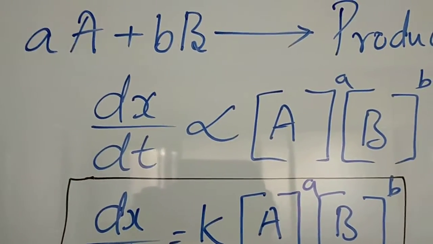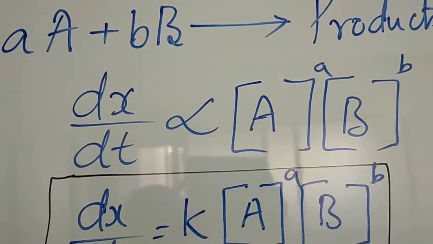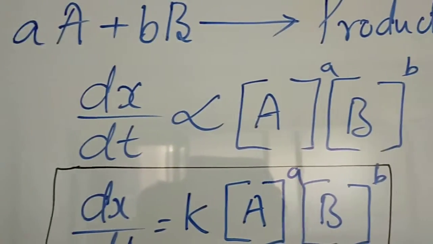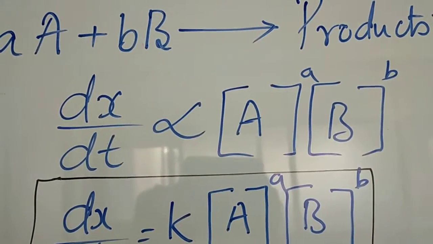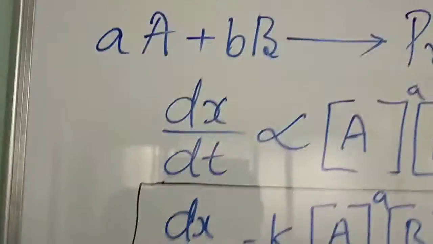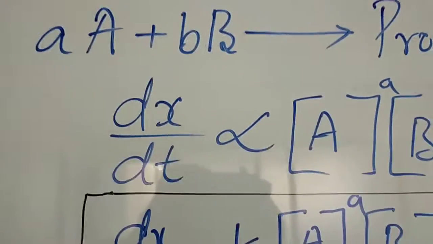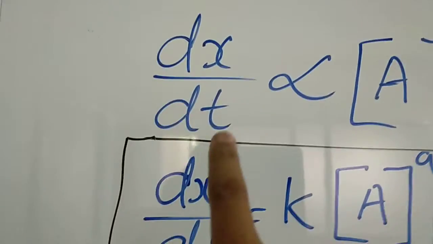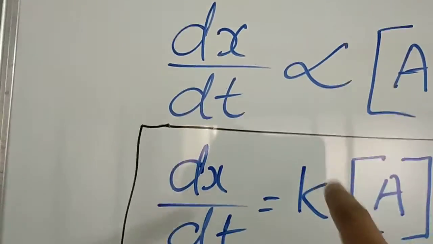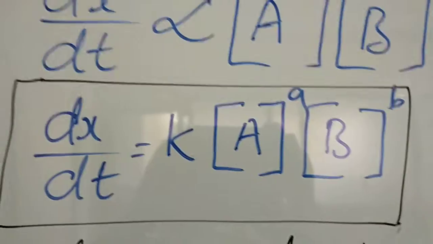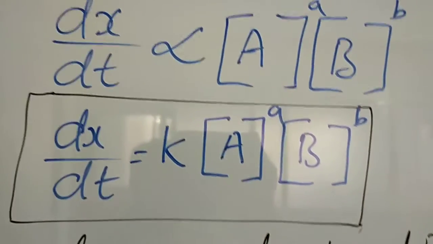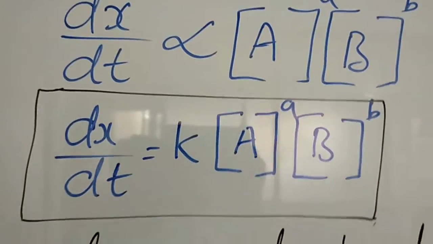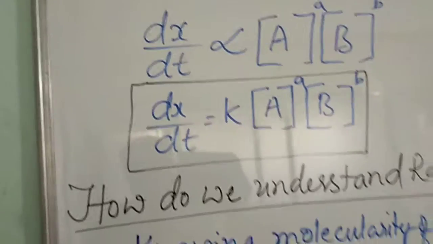According to the rate law or the rate equation, we know that dx by dt is proportional to the concentration of A and B raised to the power of their coefficients, the coefficient of A and the coefficient of B. You will note the coefficient of A and the coefficient of B there. Then if you remove the proportionality sign, dx by dt is equal to k into the concentration of A to the power a, into the concentration of B to the power b. So this is about the rate law.